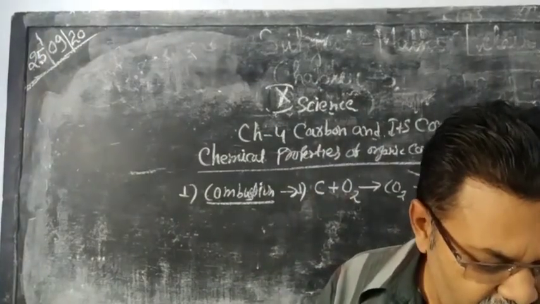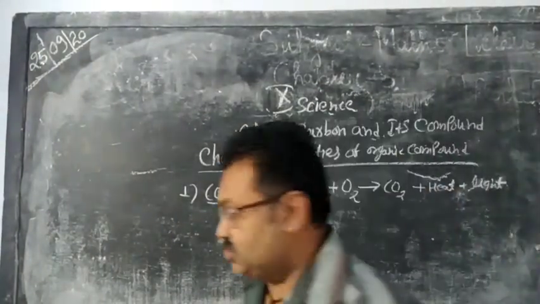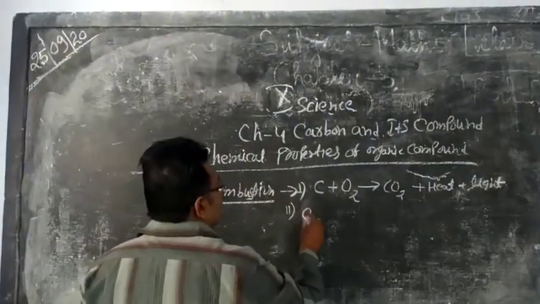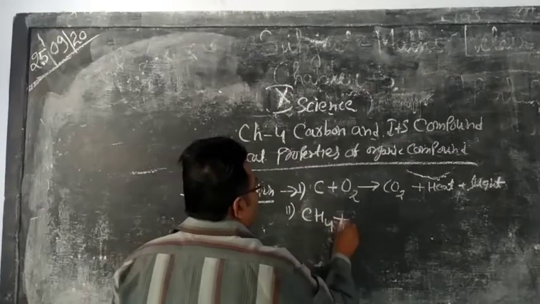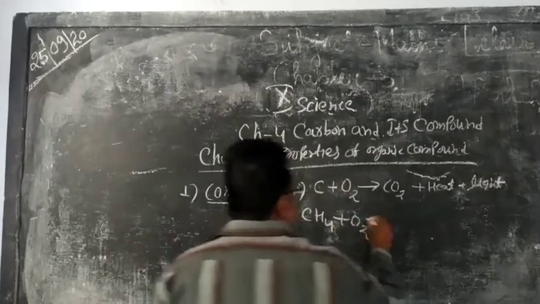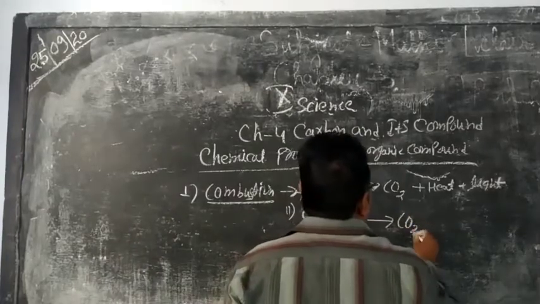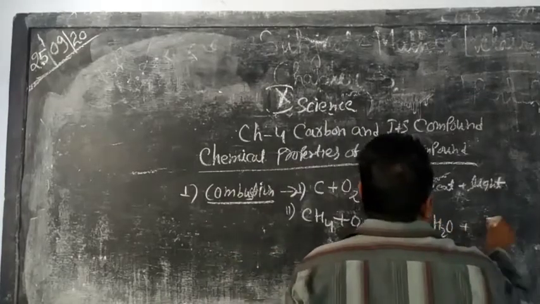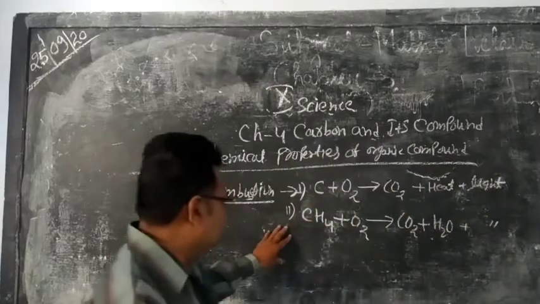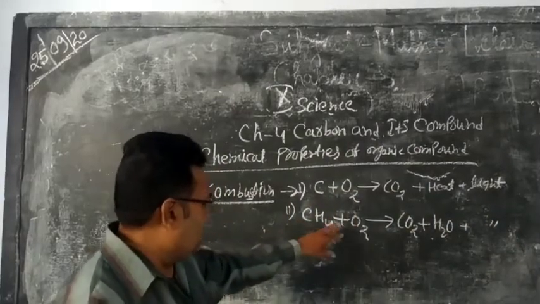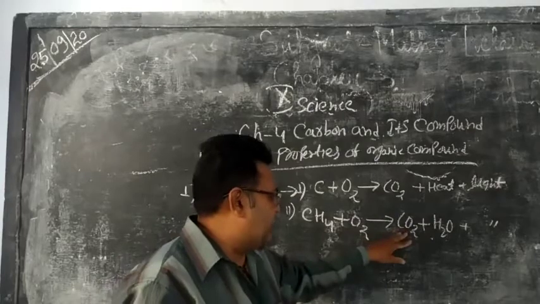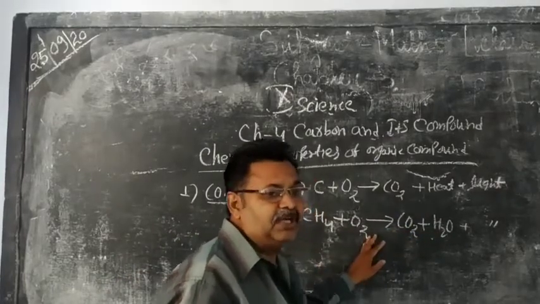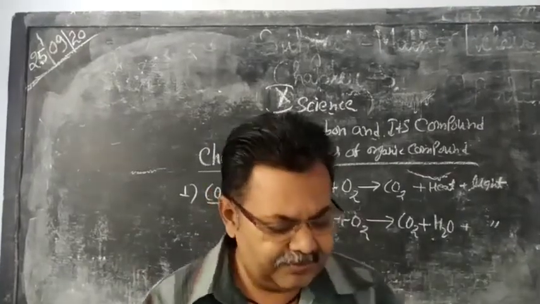Next one is when methane react with oxygen. Next reaction of combustion is when methane react with oxygen to give carbon dioxide plus water. Here also heat and light are produced. So methane oxidized to give carbon dioxide and water. This is another example of the combustion reaction.